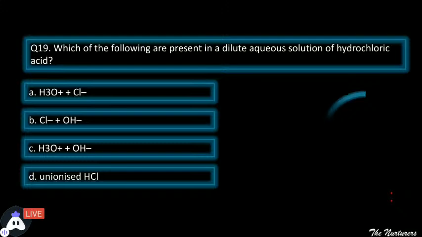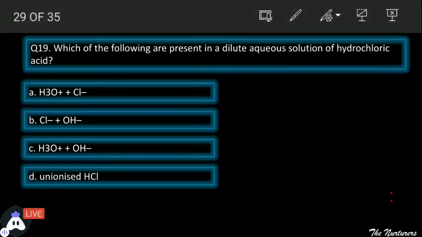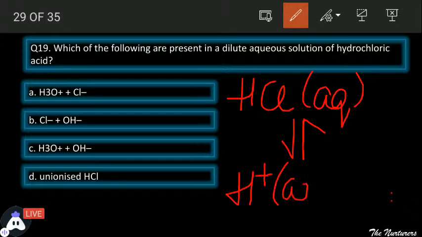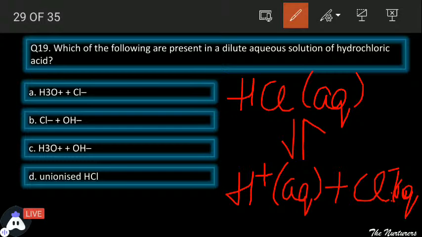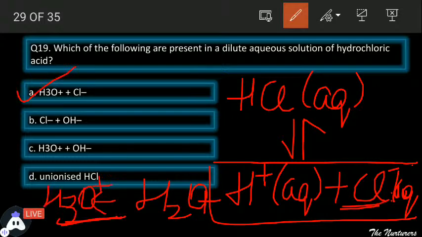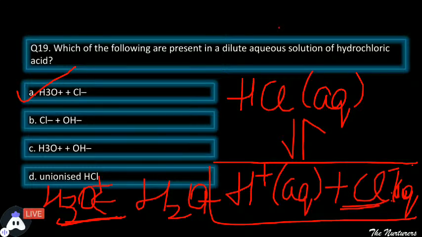Very good. See students, this is a simple question. आप लोगों को ionization पता होनी चाहिए. Ionization means splitting up into ions. Now, since HCl is in aqueous state, so what it would give? It would give H positive and Cl negative. This is how HCl would split up. And since this splitting will take place in water, H positive and water combine to give H3O positive and Cl negative, hydronium ion and the chloride ion.